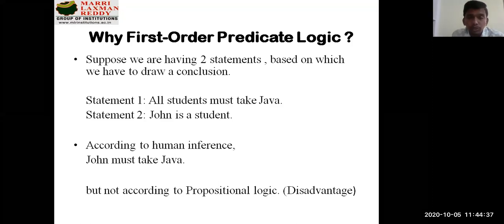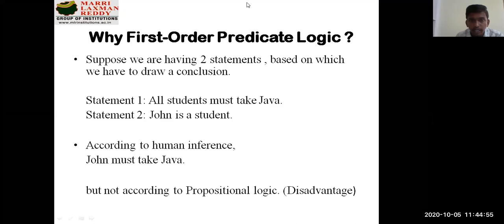Okay. So suppose we have two statements based on which we need to draw some conclusion. You can see premise one, or statement one, says that all students must take Java. That is a mandatory subject for every student.